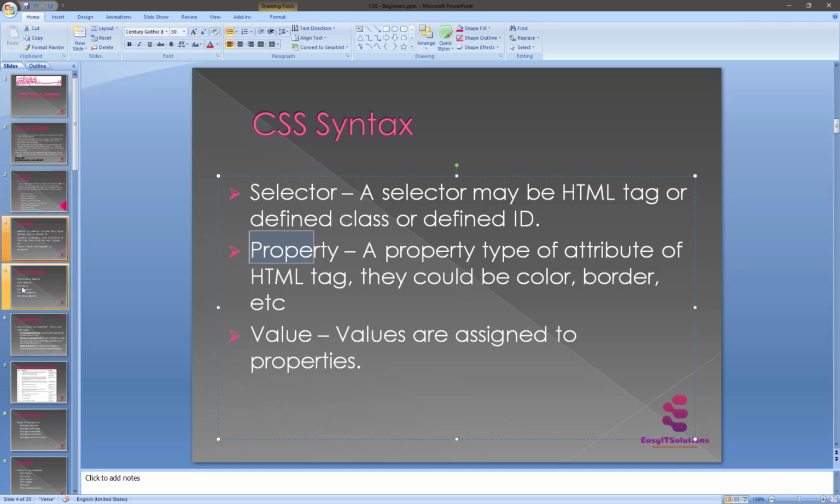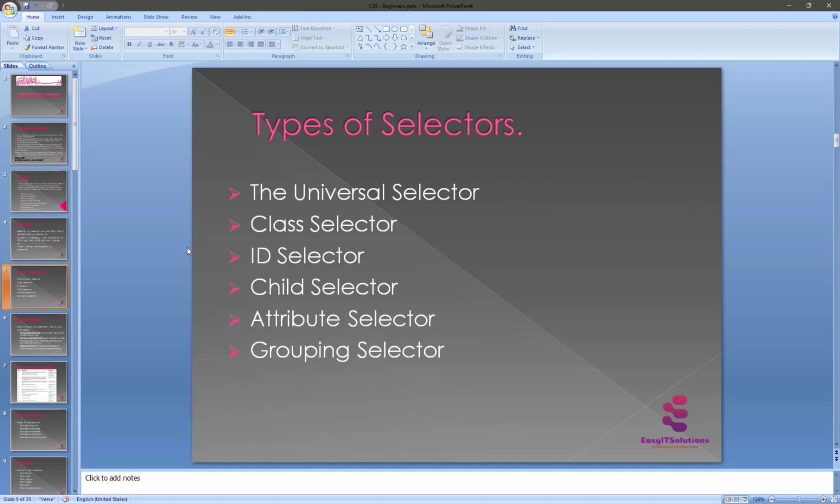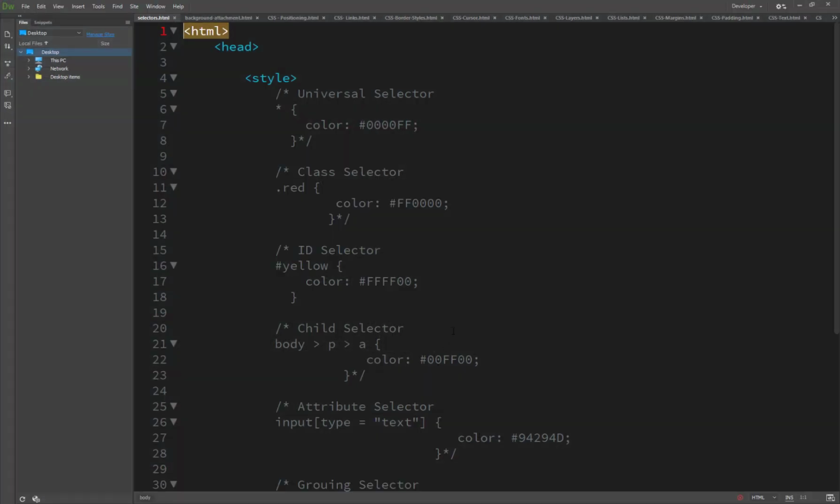Now we will see the types of selectors. These are the universal selector, number one, class selector, ID selector, child selector, attribute selector, and grouping selector. So here we have taken the introduction, and now we move on to see how it works and what each selector is.